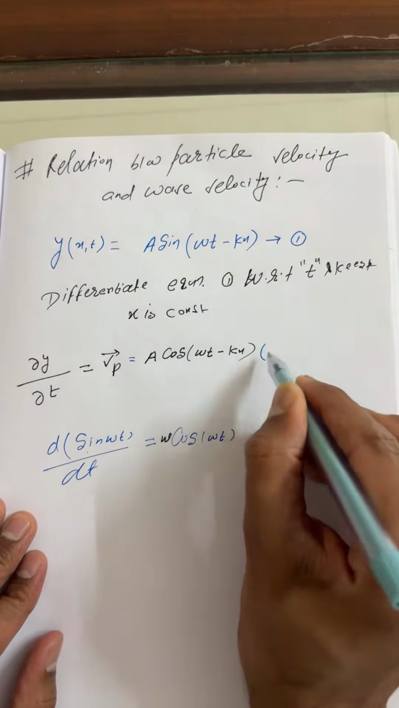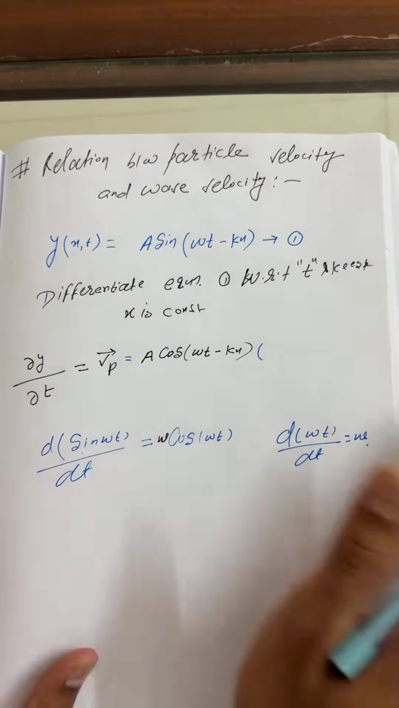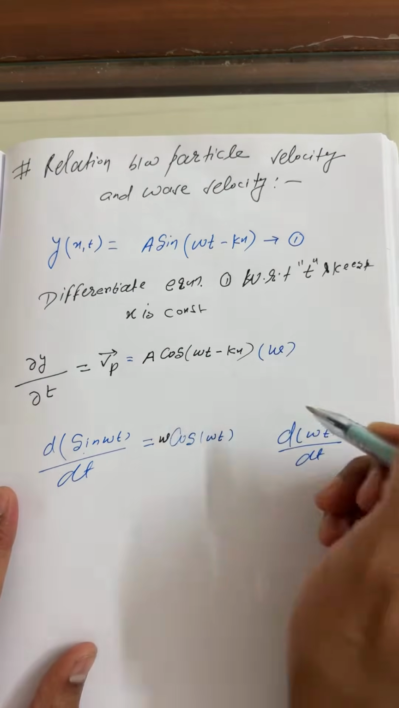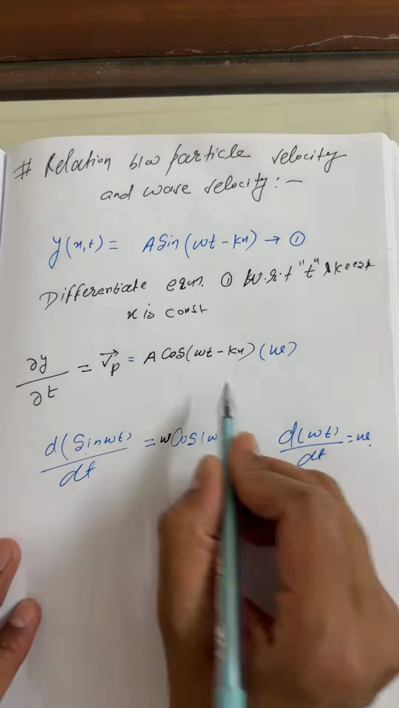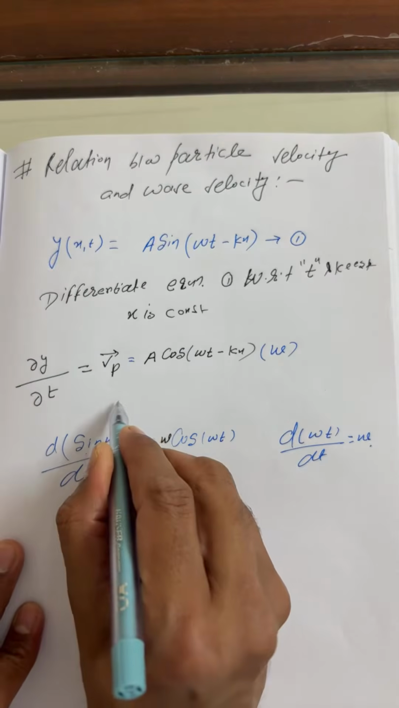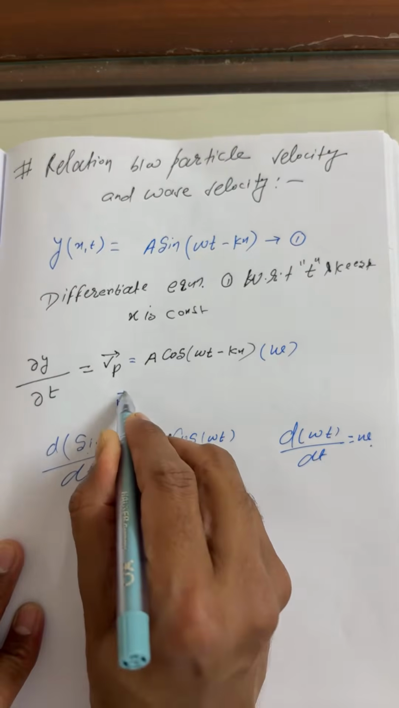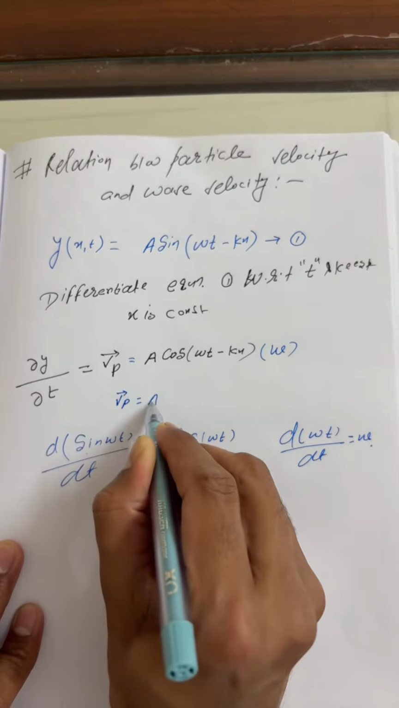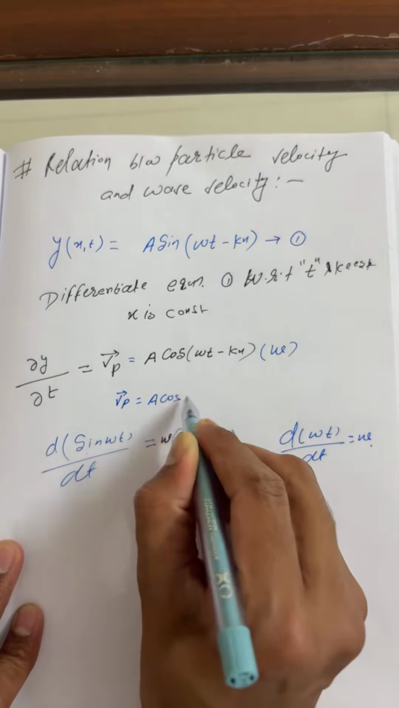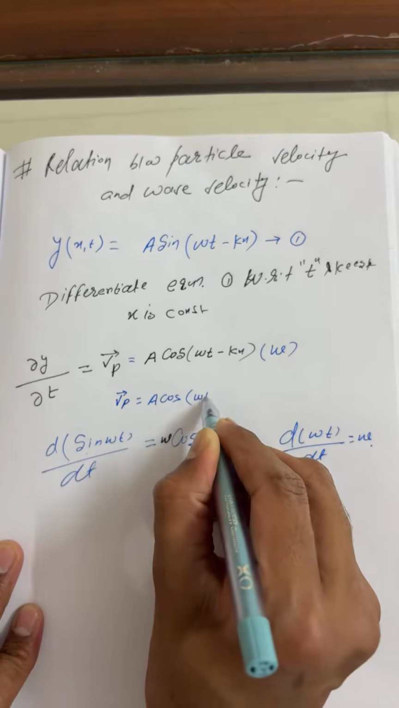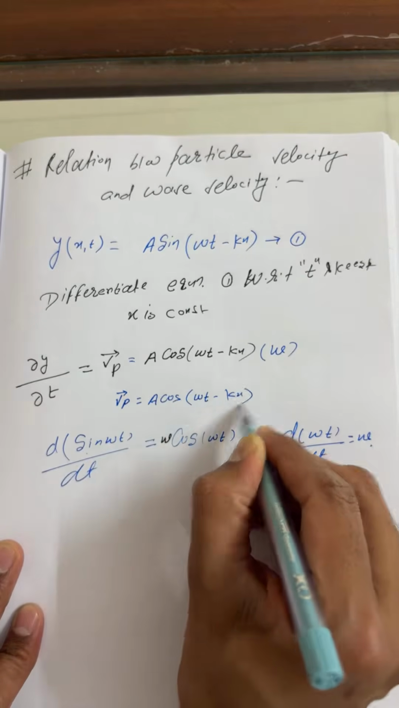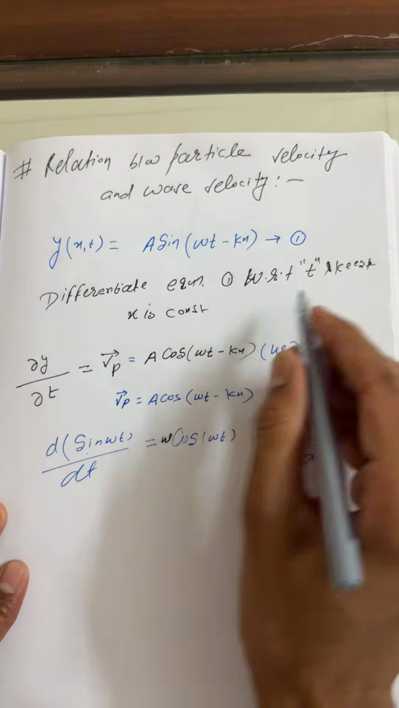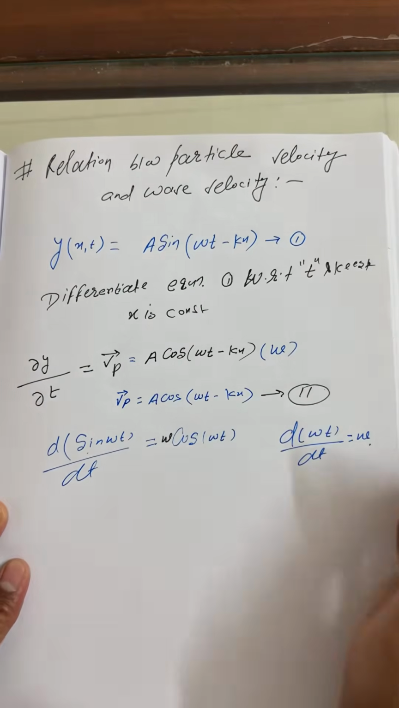So again, because x is constant, you can forget it here. So simply multiply by omega over there. So what can you write here? Finally, we differentiated the displacement function one time. So what you can write, A omega cos of omega t minus kx. Let us say you can take this as equation one, and this is equation number two.